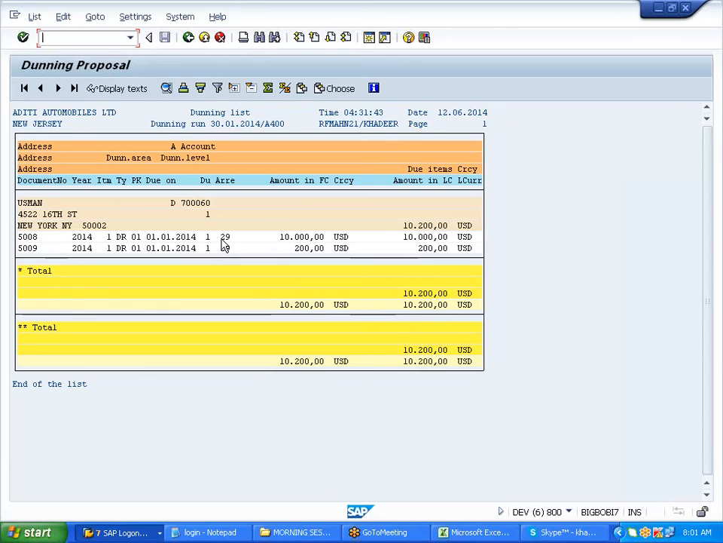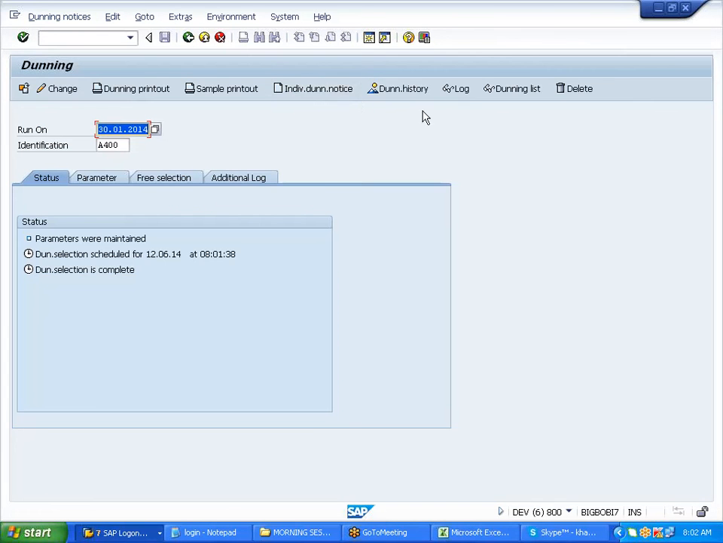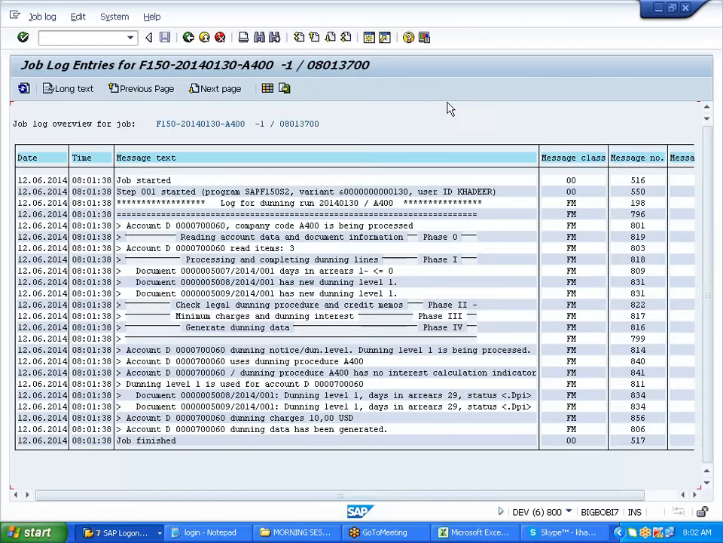So it is picking up these invoices, 29 days. It is 29 days if I am running on the 30th, correct? First we posted on the first, so 29 days due, right?